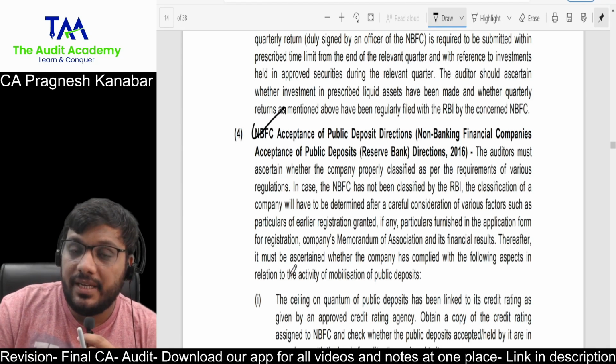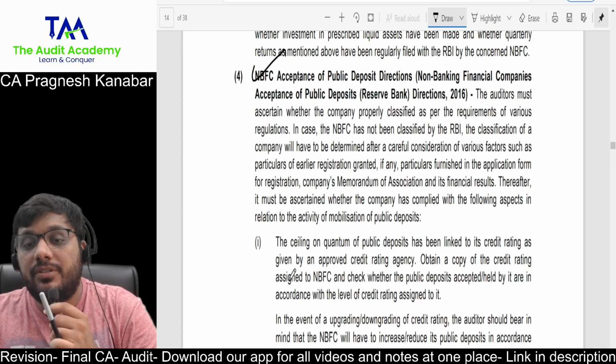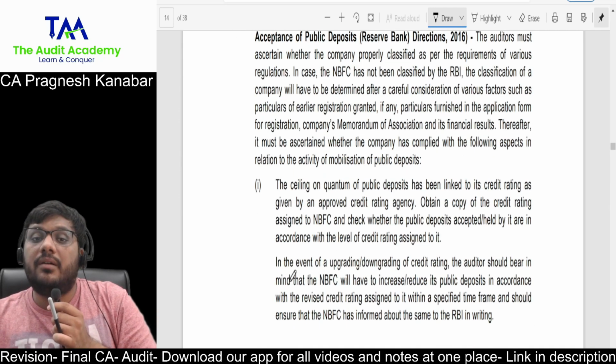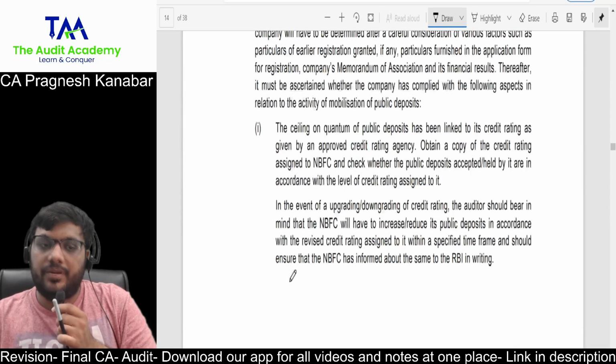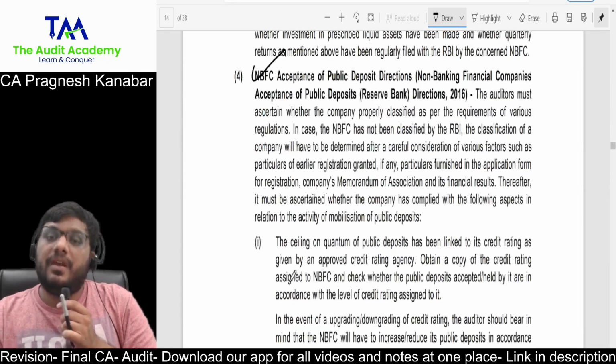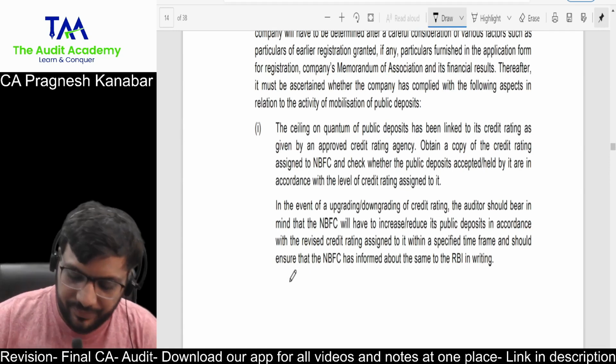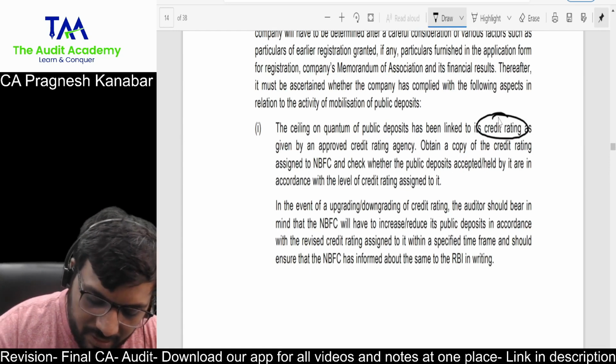Now be very careful. What are those public deposit directions of RBI that need to be complied with? I will talk about it very quickly now. NBFCs which are accepting public deposits accept them based upon a credit rating.